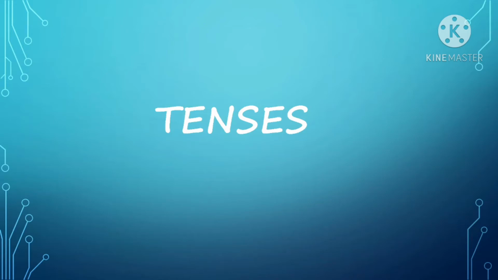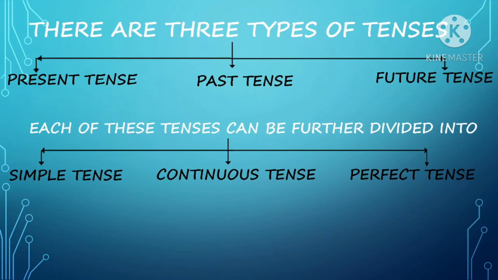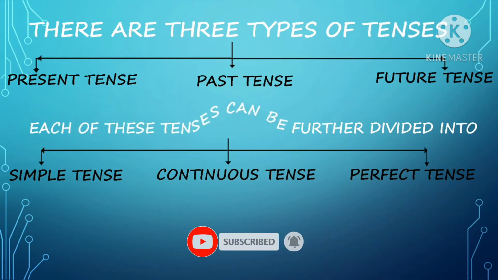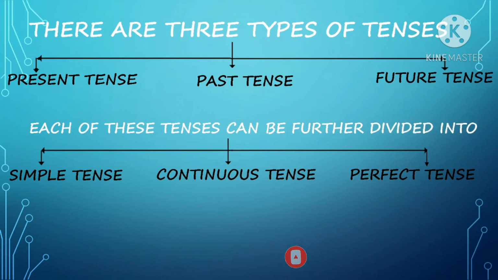In this video, I am going to teach you all about tenses. As we know, there are three types of tenses: present tense, past tense and future tense. Each of these tenses can be further divided into simple tense, continuous tense and perfect tense. In the previous video, I taught you all about simple tense and continuous tense. In this video, I am going to teach you about perfect tense. So please watch this video till the end.